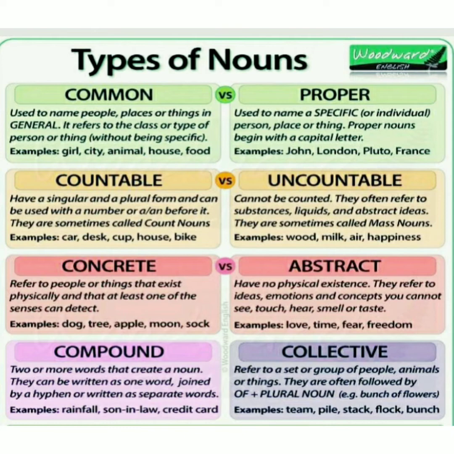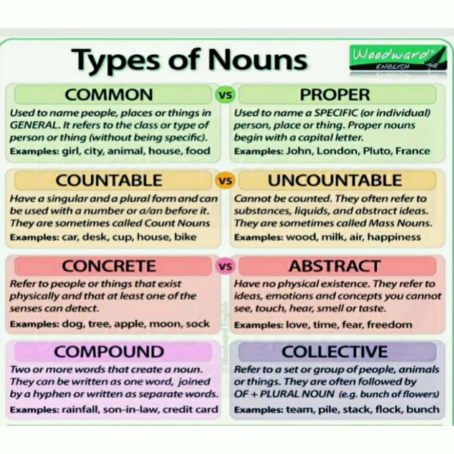The third is the countable noun. Yes, it can be counted. It can be easily counted, has a singular and a plural form, and can be used with a number or a and an before it. For example, you can see car, desk, cup. The next is the uncountable noun. Yes, the word itself signifies that it cannot be counted. Though it is a mass noun, it cannot be counted, like wood, milk, and air.